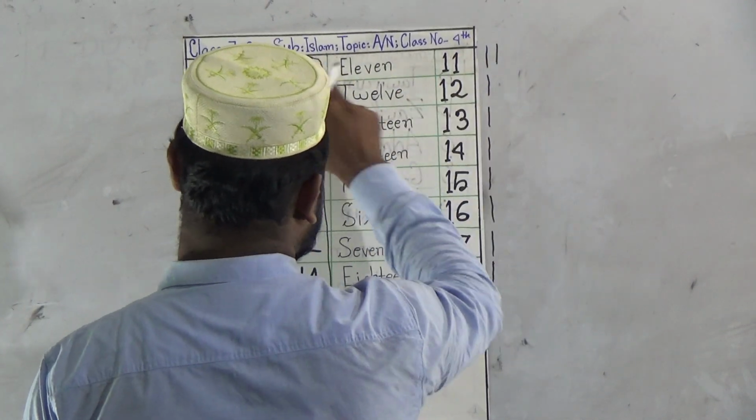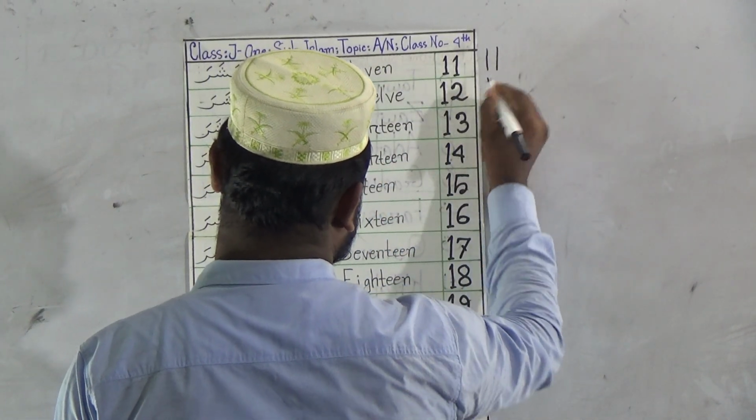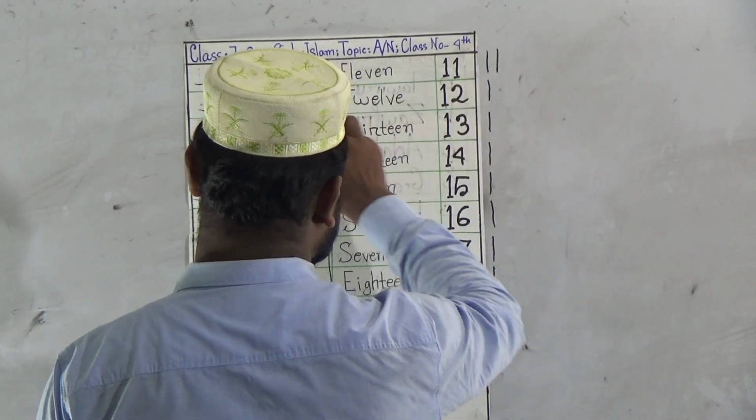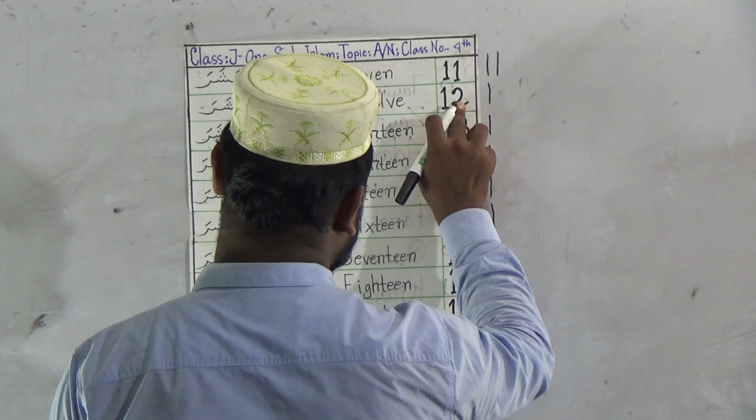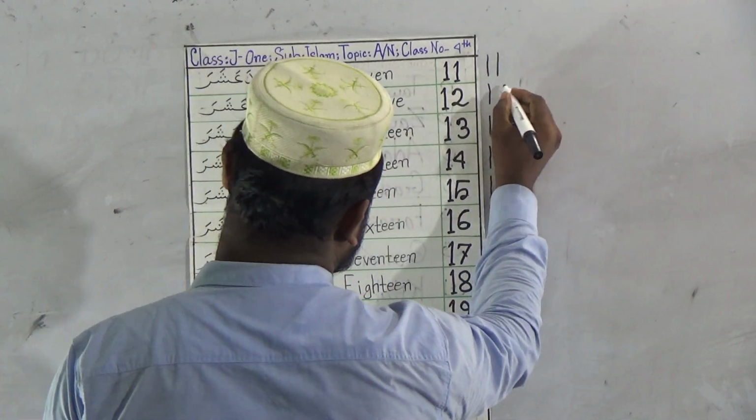This is Ahada Ashara, 11. And the right side letter in 12 is like this, 2. This is 2 in English but 2 in Arabic is different.